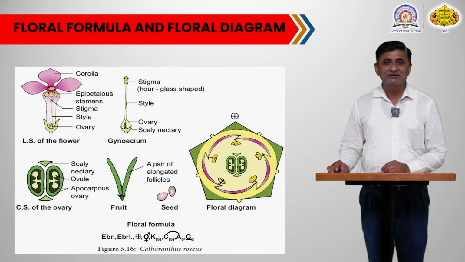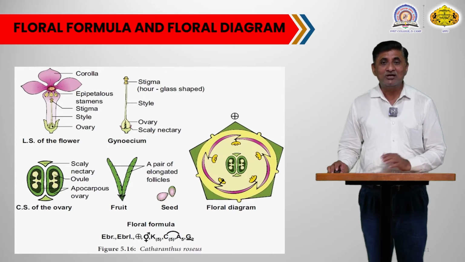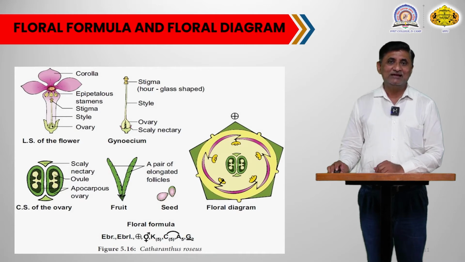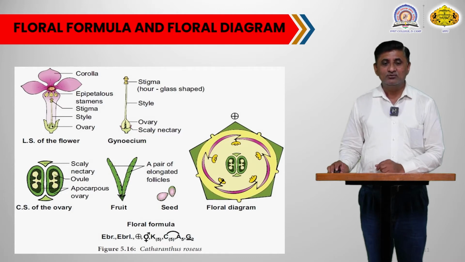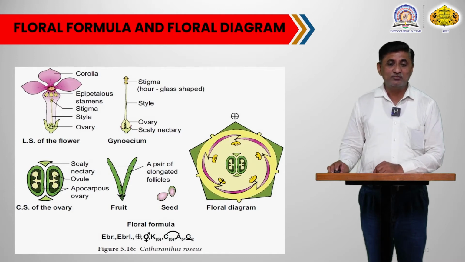The ovary is hypogynous or superior in nature, and along the side of the gynoecium you will see 2 nectaries, identified as scale nectaries. You can see the CS of ovary is also there.